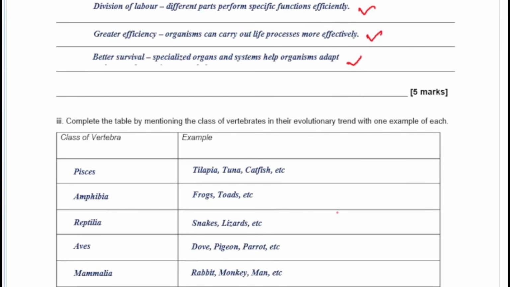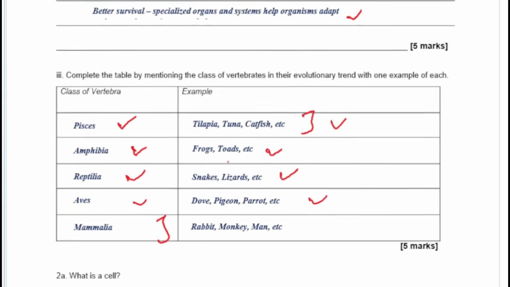And then the classes we talked about earlier, you see the Pisces. Examples of the Pisces are the tilapia, the tuna, the catfish. You have the amphibians. The amphibian examples are the frogs and the toads. The reptilia, the lizard and the snake. The aves, the dove, the pigeon, and then you have the mammalia. Now, all the spellings must be correct to score. Sincerely, if you fail to write these spellings correctly, you will be penalized. Your marks will be taken away from you. So please take note of this, it is very important.